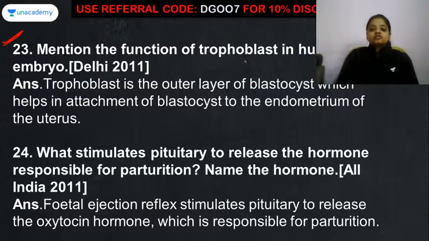Now mention the function of trophoblast in the human embryo, that we have already discussed. That is, it is working as attachment to the human blastocyst.